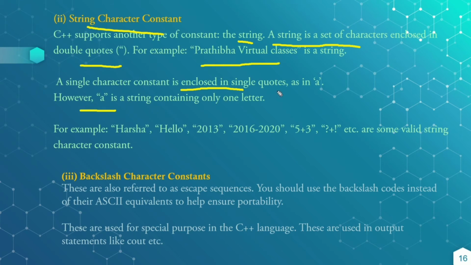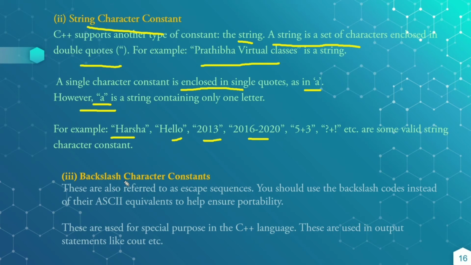If the single alphabet A is specified in single quotes, then that is a character constant. The same A, if we specify it in double quotes, then it becomes a string constant. For example, here are examples in between double quotes: "Harsha", "hello", "2013". These all are string character constants, because these are enclosed in double quotes.